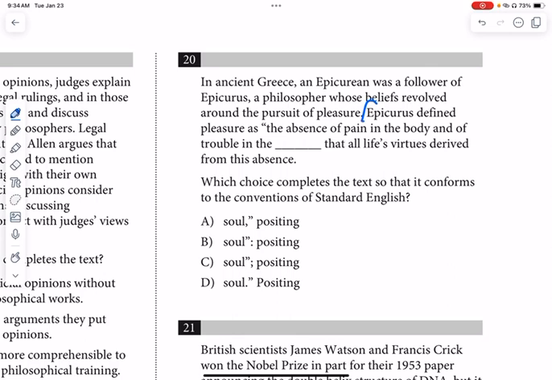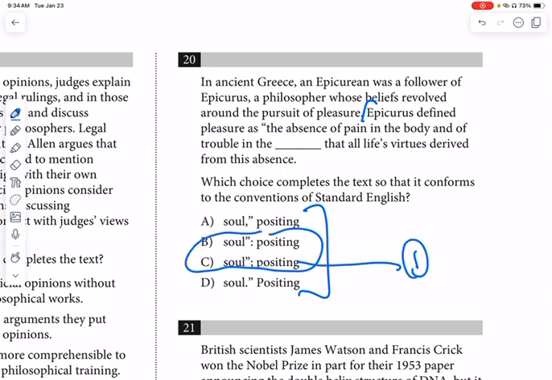Epicurus defined pleasure as, quote, the absence of pain in the body and of trouble in the blank, that all life's virtues derived from his absence. Okay, so I would actually go straight to the answers, and we always start with semicolon first and colon second. These are the easiest ones to test and get rid of. Commas are much trickier, so we really do want to start here.